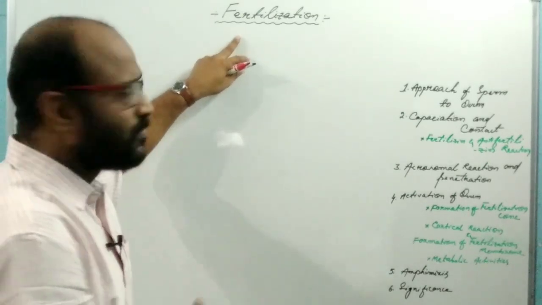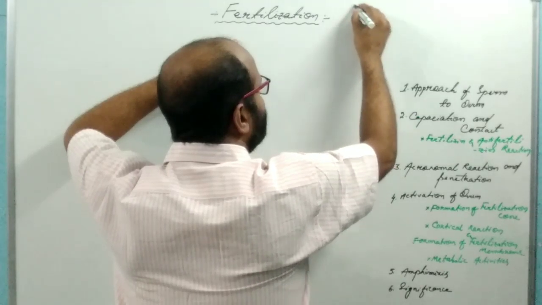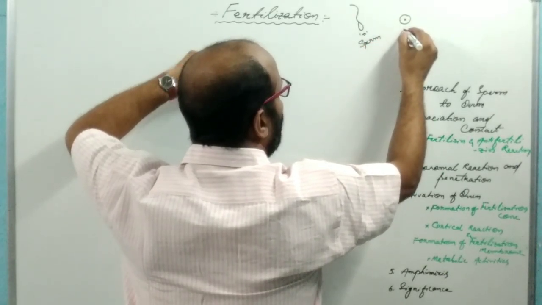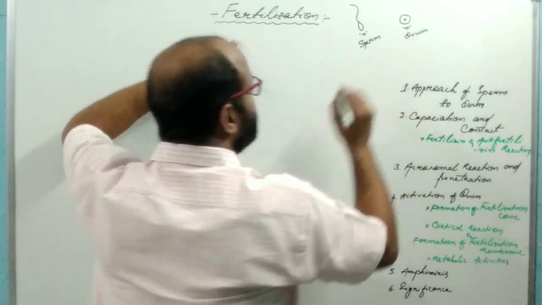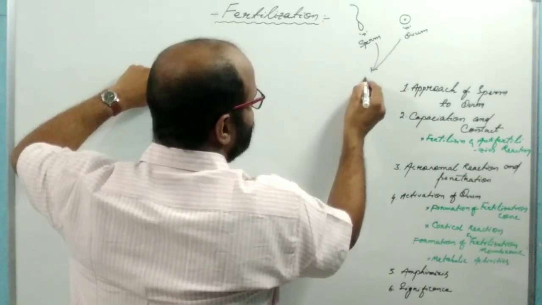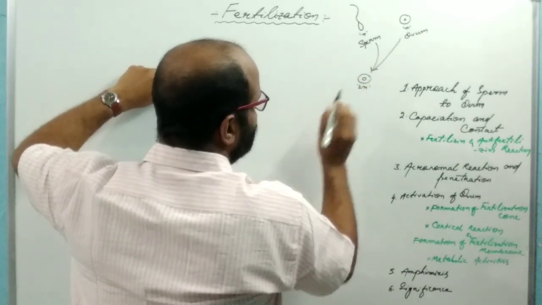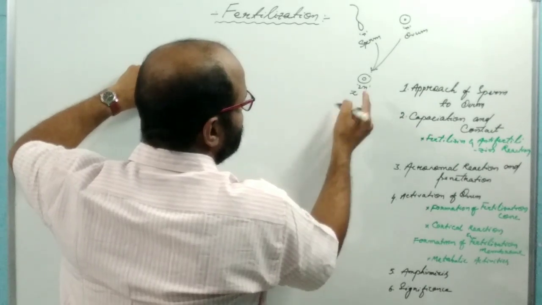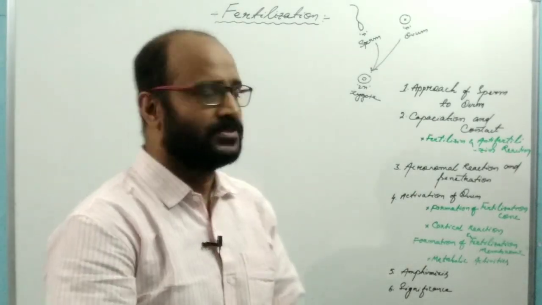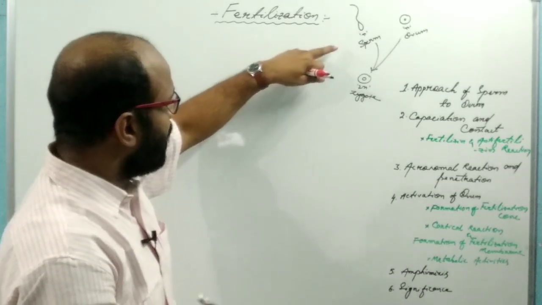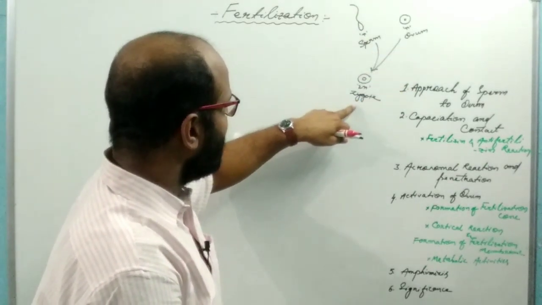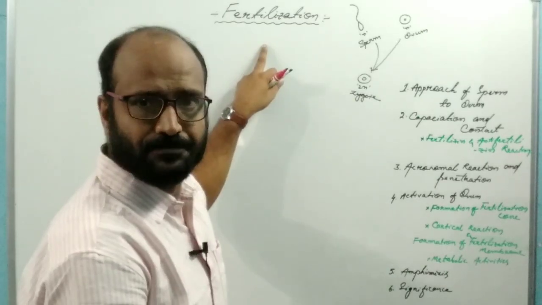So what is fertilization? Fertilization means the fusion of haploid sperm with haploid ovum, which produces the diploid, meaning 2n number of chromosomes are present here, and the production of a diploid zygote. This process is known as fertilization.